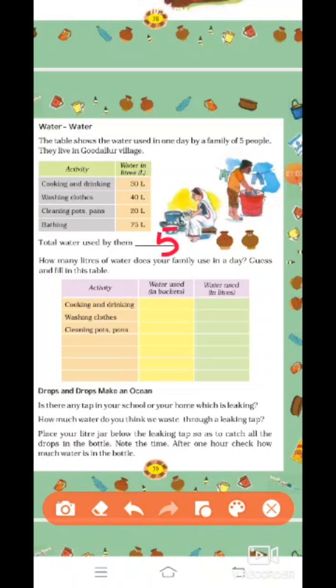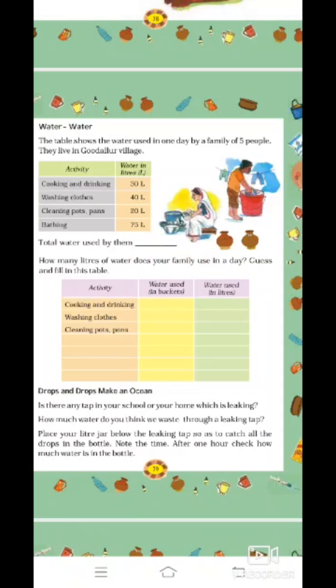0 plus 0 plus 0 plus 5, that is 5. 3 plus 4, that is 7. 7 plus 7, that is 14. 14 plus 2 is 16, and 1 makes 165. 165 liters of water the family is using on a daily basis. Yes, so much water.